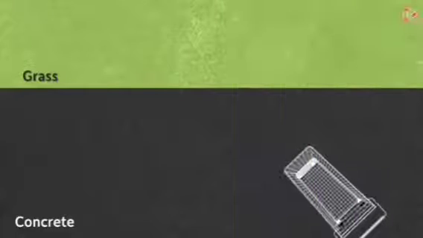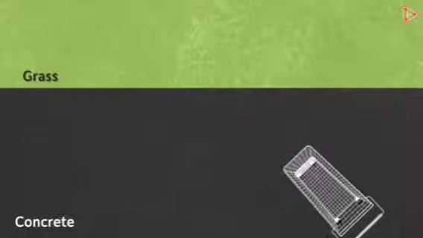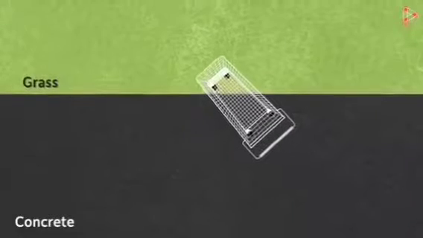Let's get back to our cart example. What will happen if the cart enters the grassy surface at an angle? Let us see that. This is how it would look.